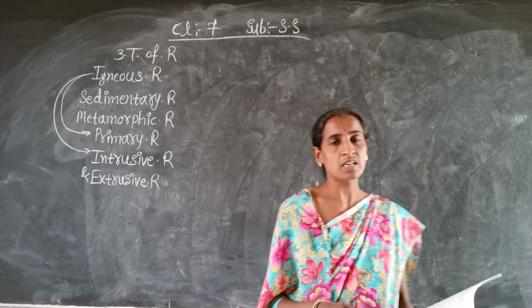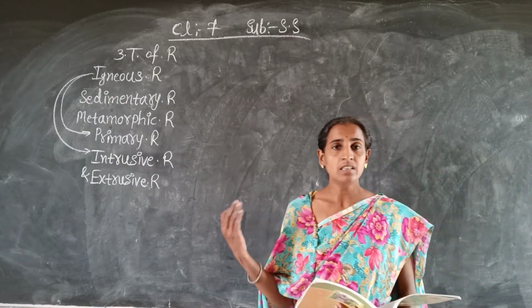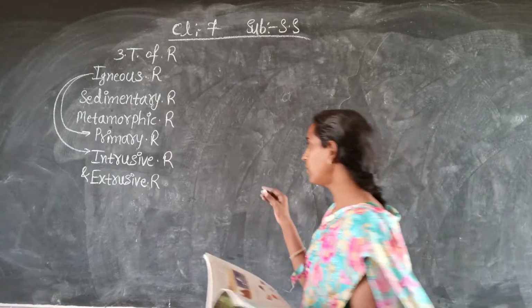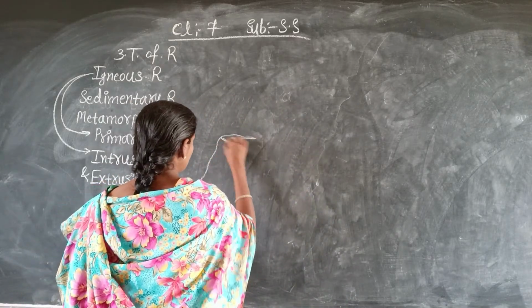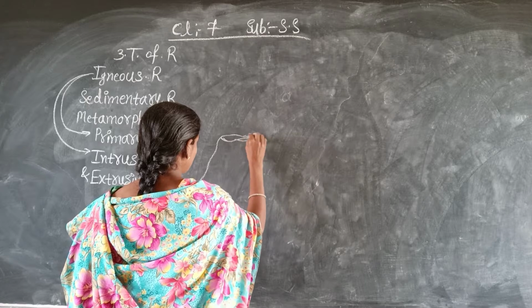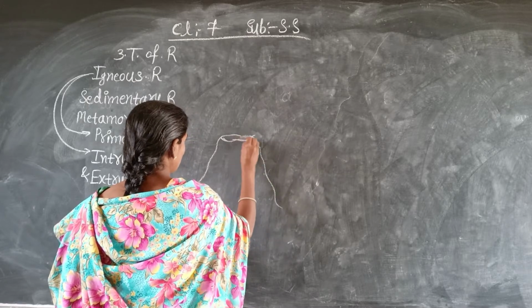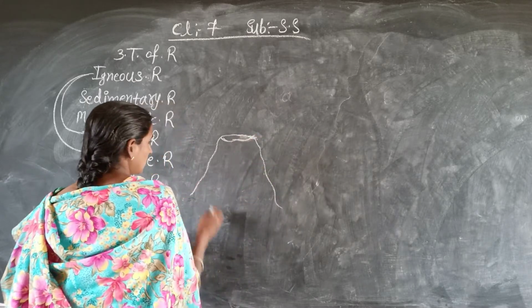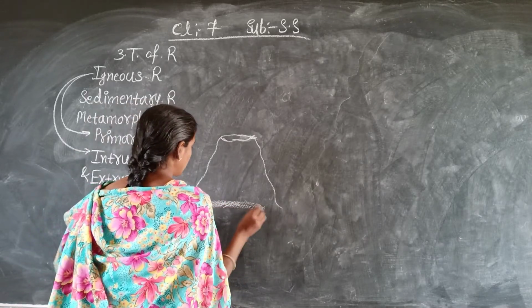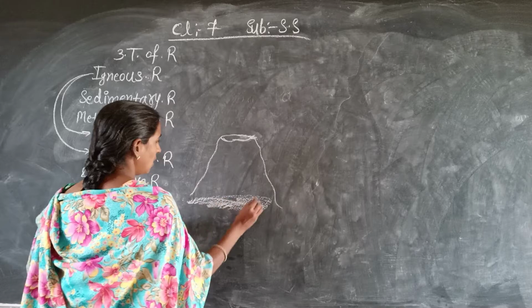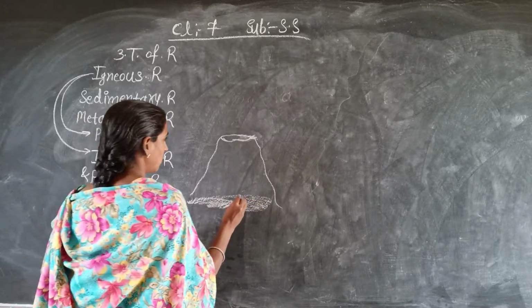And in the previous class we already studied molten magma. I will draw a volcano here. So this is a volcano, as I told in the previous class. Volcano means Jwalamukhi Parvata in Kannada. Here there is molten magma, or you can say lava.